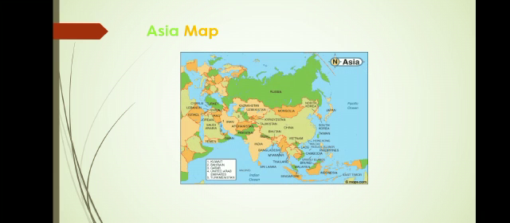Now, you have learned in your previous lesson that the land of the earth is divided into 7 continents, among which Asia is one. Continents are further divided into countries, and countries are separated from each other by borders. Borders, as we have learned before, are like an edge or a boundary which separate one country from the other. They are just like the walls of your house, which separate your house from your neighbor's house.